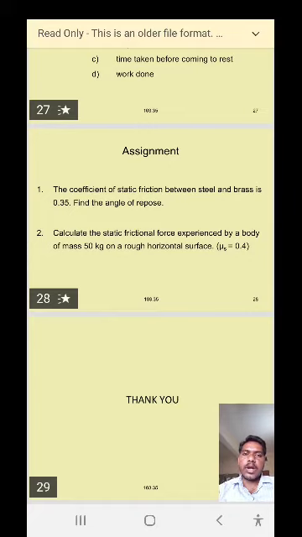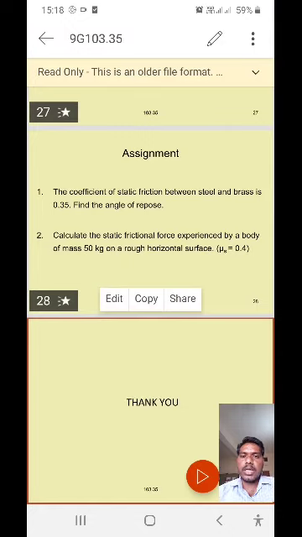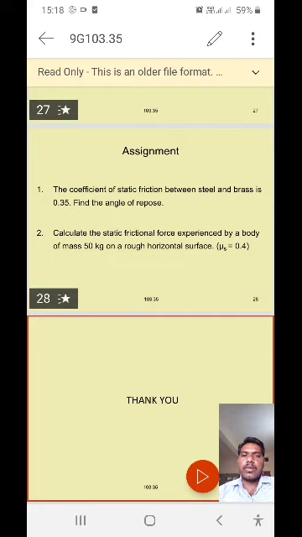What was given in the problem? The coefficient of static friction is given, that is mu s equals 0.35. Find the angle of repose. What is the expression for the angle of repose? Angle of repose, alpha, is equal to tan inverse of mu s. By substituting these values in the formula, you will get the value of the angle of repose.